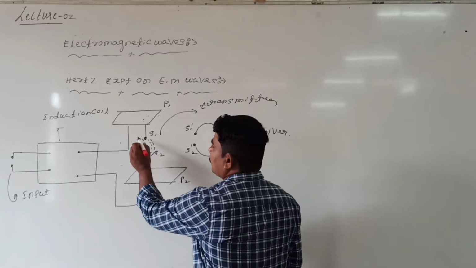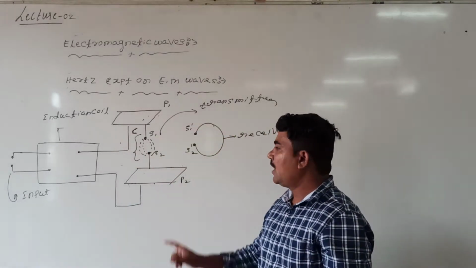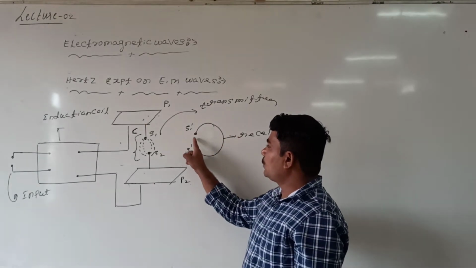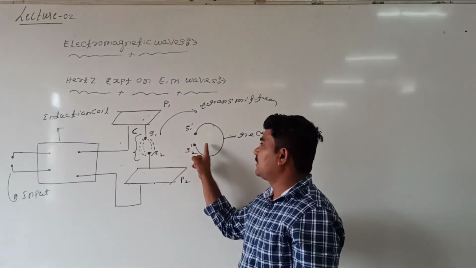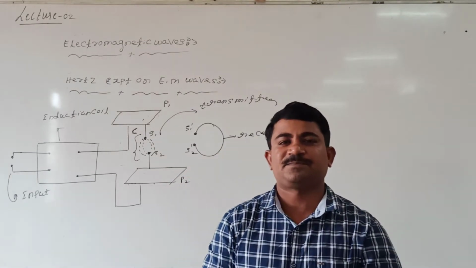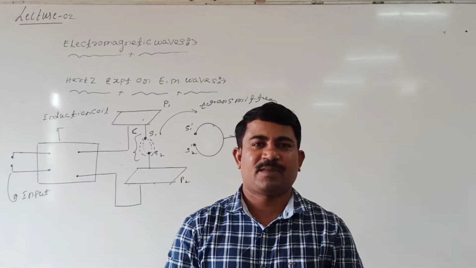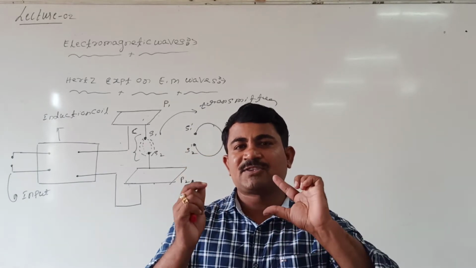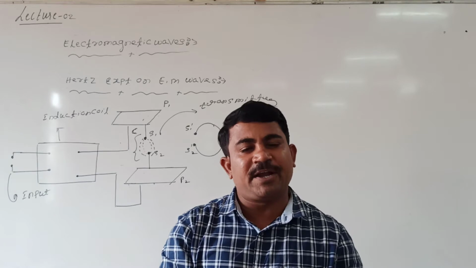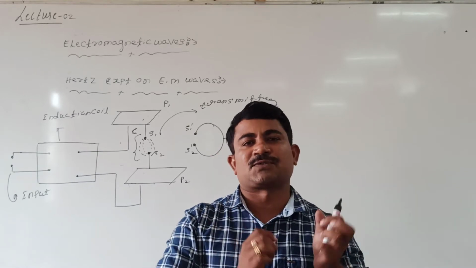This spherical metallic arrangement acts as a capacitor. How does the total arrangement act as a capacitor? And a single loop with two gaps acts as a receiver for the electromagnetic wave. The question is, how can electromagnetic waves be produced? We know that wherever a charge oscillates from its point, it is responsible for an electromagnetic wave. Here, how is the charge oscillating?